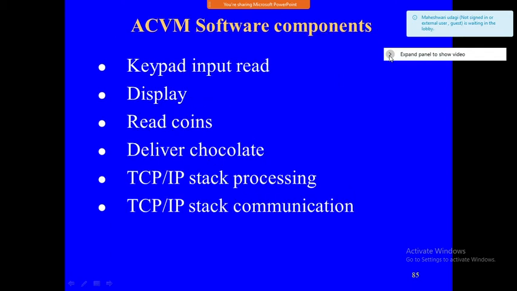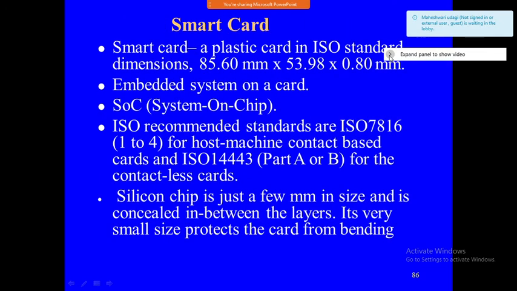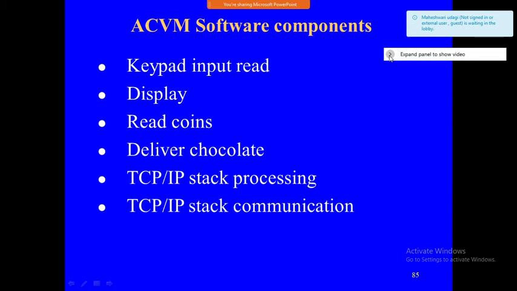Next are the software components. Keypad input reader, display, read coin, deliver chocolate, TCP/IP stack processing, and TCP/IP stack communication. These are the software components necessary.